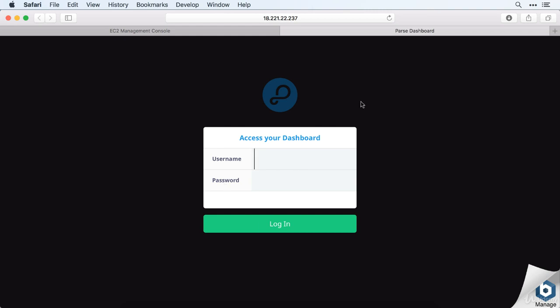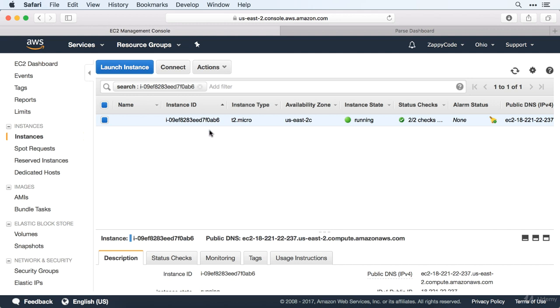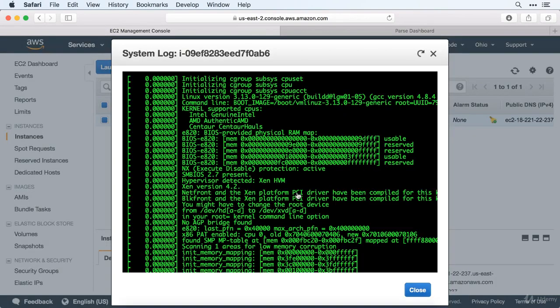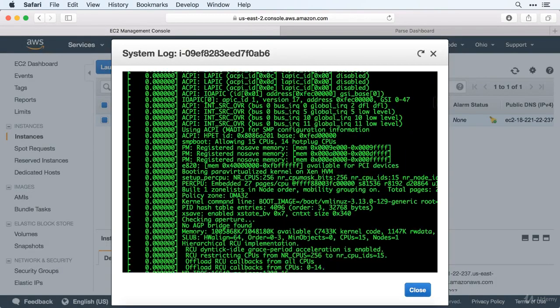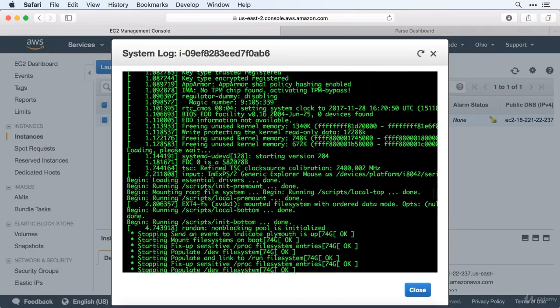Now to log in, the username is just user, that's set by default. Now the password is something that Bitnami has created for us, and they've actually spit it out in the logs, but it takes a little bit of work to go find that. So we're going to go to our EC2 management console page again. We'll X out of this. And on our instance page, we're going to go to actions, instance settings, get system log. And if we click on this, this has got a ton of information about when it was all set up and what's been happening on that server.